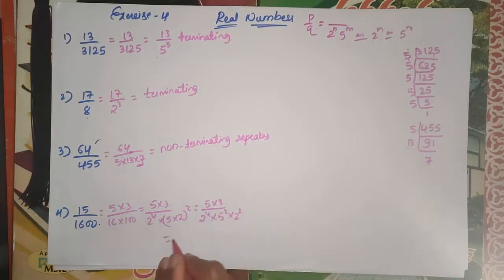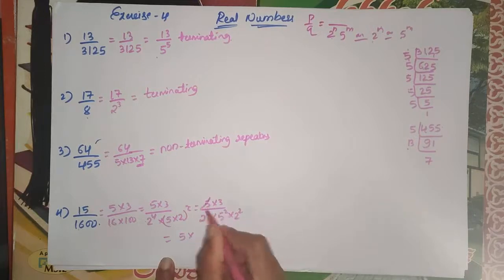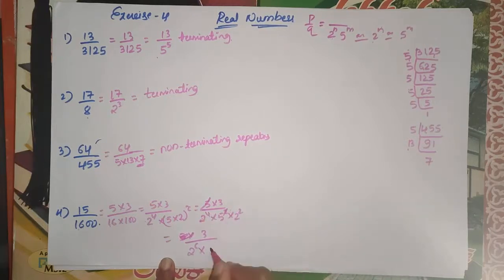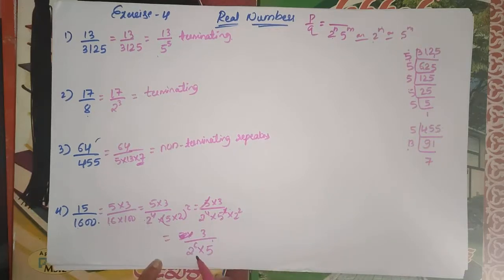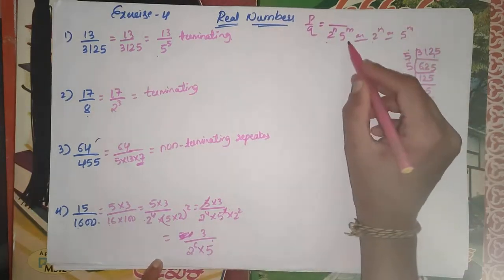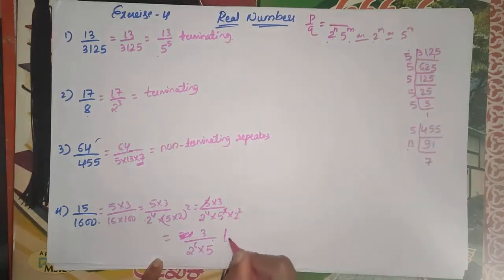The 5 gets cancelled, we have only 3 divided by 2 to the power of 6 into 5 to the power of 1 remaining. Here the denominator is in the form of 2 to the power of n into 5 to the power of m. Then it is terminating.